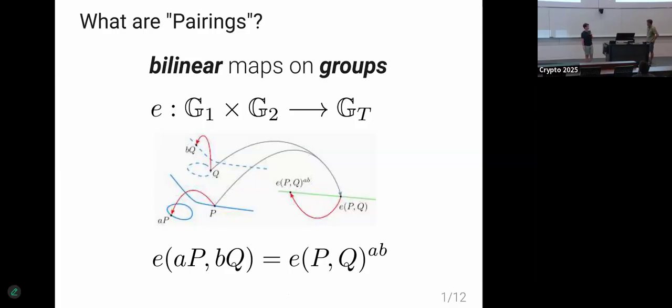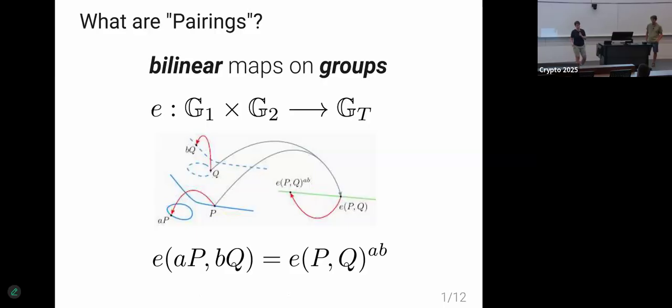So first of all, what are pairings? This is just one slide, so if you know it, don't worry. If you don't know it, I will just introduce the notation. Pairings are bilinear maps on groups that are defined as subgroups of elliptic curves. They take a point from one group, G1, and another point from another group, and pair them together to create a target point in another group.